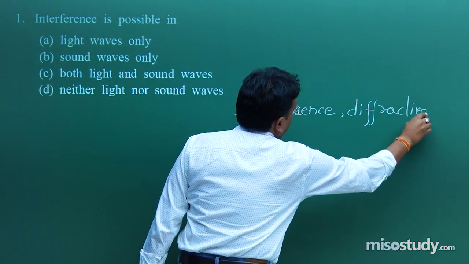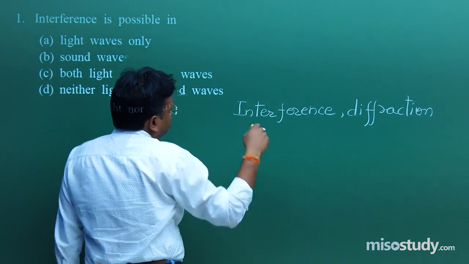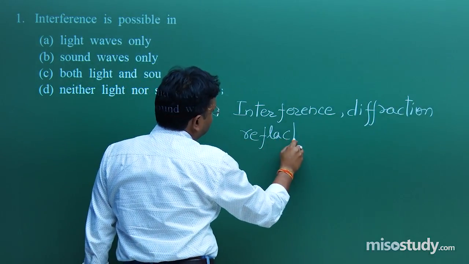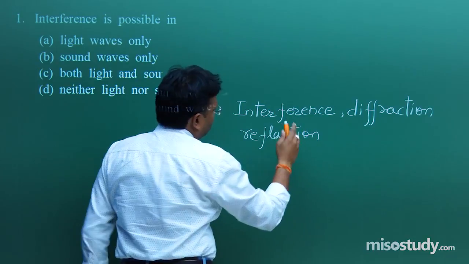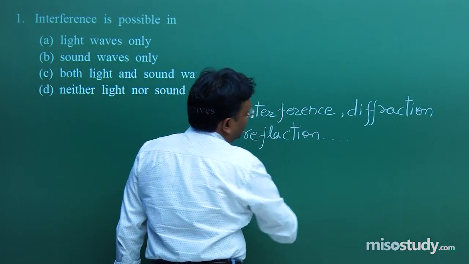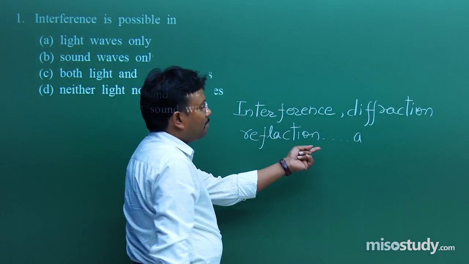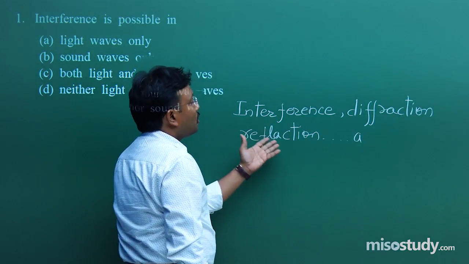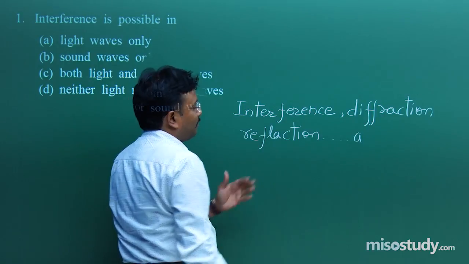Next, reflection. Why am I using the dots? Because there are other concepts like transmission and so on. So interference, diffraction, reflection,